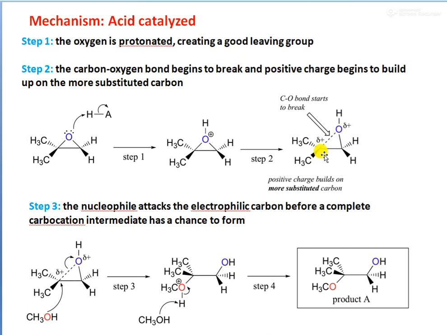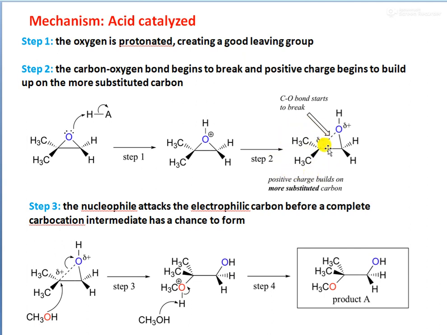And in the third step, the nucleophile attacks the electrophilic carbon before a complete carbocation intermediate has a chance to form. So here the carbon is getting the positive charge, so this is a kind of secondary carbocation.